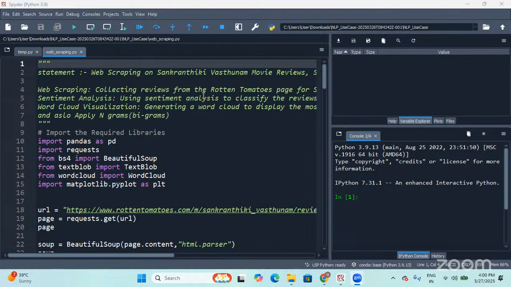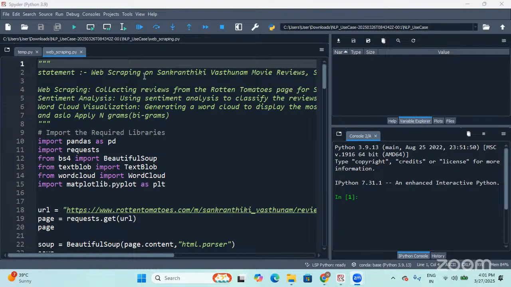So friends, in today's session, we are going to understand how web scraping can be done. For that, I took a use case where we are going to web scrape the content from a URL. I took a movie called Sankranti Vastunam. It's a Telugu movie, and it was released in the last Sankranti.